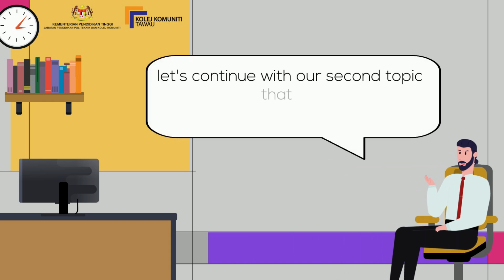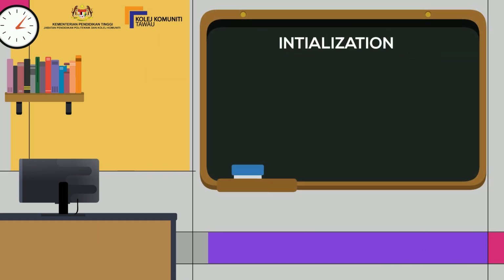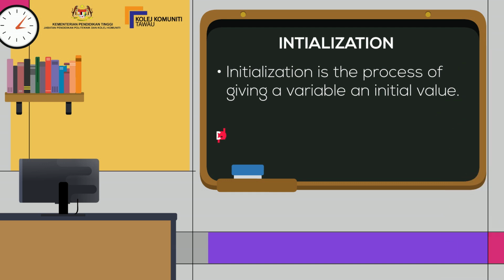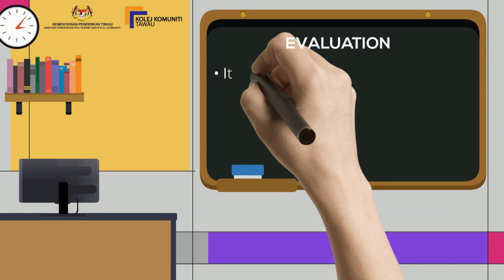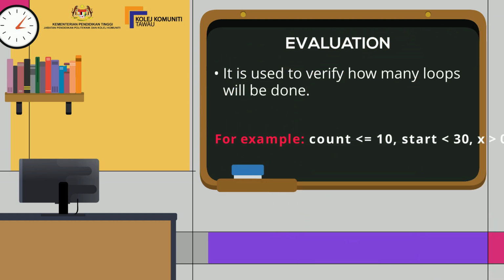Let's continue with our second topic, that is, components of loop statement type. Initialization. Initialization is the process of giving a variable an initial value. For example, count = 0, start = 1, x = 10. Evaluation. It is used to verify how many loops will be done. For example, count < 10, start < 30, x > 0.